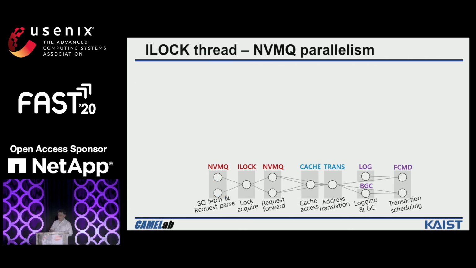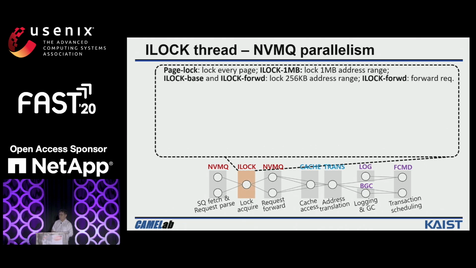We also set up 4 different ILOCK configurations. Page lock is a method which will lock every page. And ILOCK 1 megabyte will lock every 1 megabyte address range. ILOCK base and ILOCK forward will lock every 256 kilobyte address range. ILOCK forward will enable forward optimization.